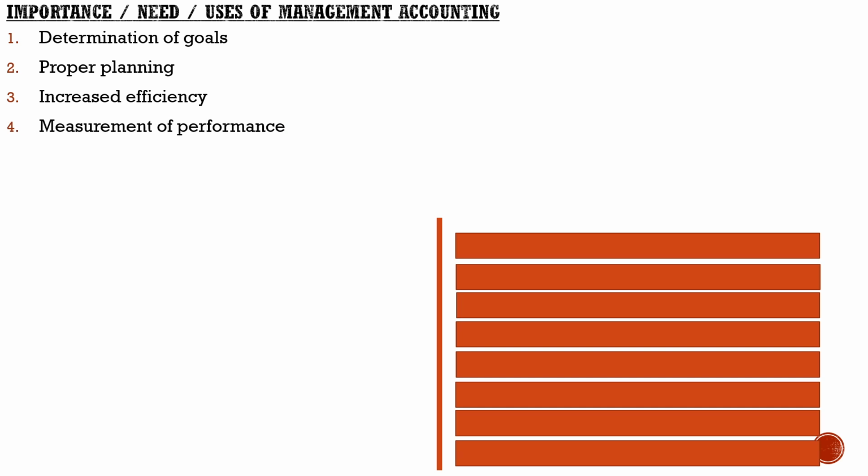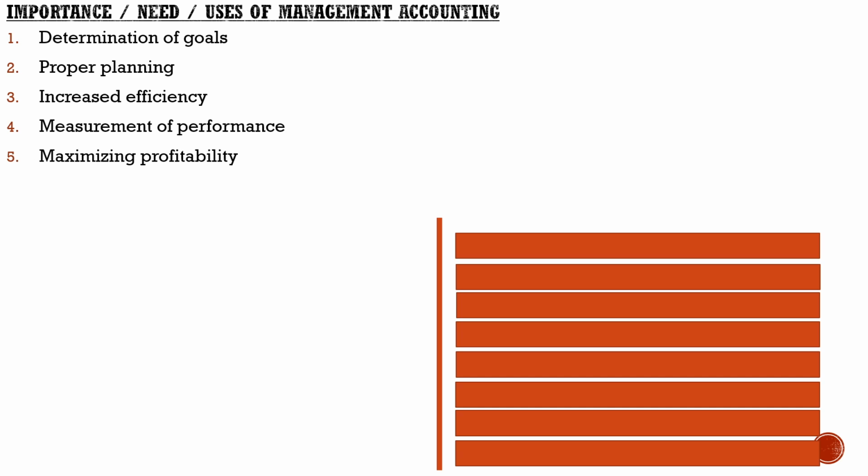Measurement of performance. Management accounting is a tool for evaluation of performance. The efficiency of departments can be measured with the help of accounting ratios, variance analysis, budgetary control, fund flow statement, cash flow statement, standard costing, etc. All these help to evaluate performance of the employees. Not only the employees, it also helps in measuring the performance of the organization as a whole. So management accounting helps in measurement of performance.